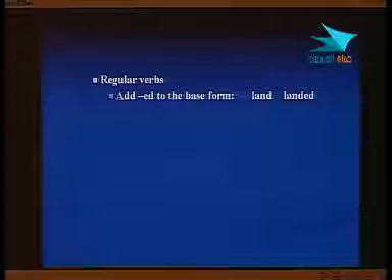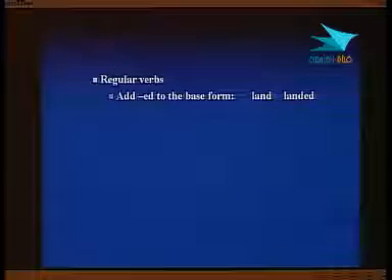The first thing that we have is regular verbs. The regular verbs are the verbs that have a clear way of forming the past tense from the base verb.